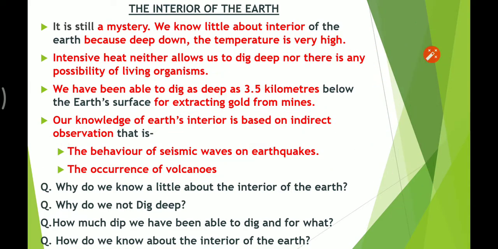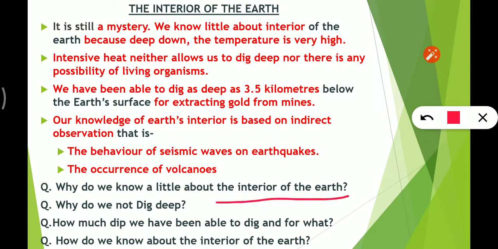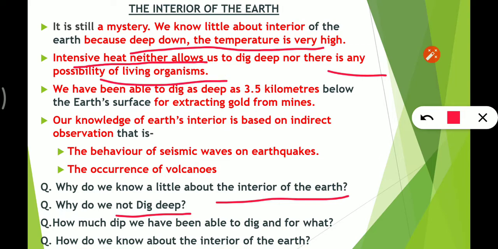Now the question that you have to attempt: why do we know little about the interior of the earth? Because deep down the temperature is very high. Why do we not dig deep? Because intensive heat does not allow us to dig deep, and there is no possibility of any living organism.